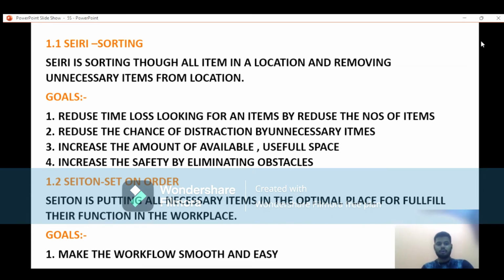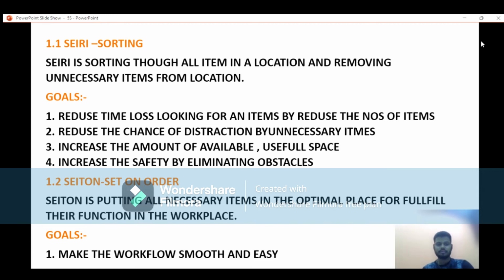Clearly, these four points say that if we are doing sorting, what will be useful for us? That is to reduce the number of items around the workplace, and not have unnecessary, unwanted items.